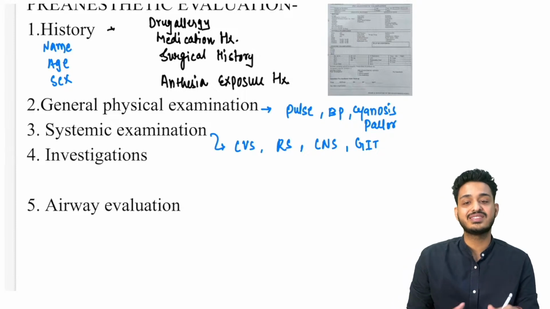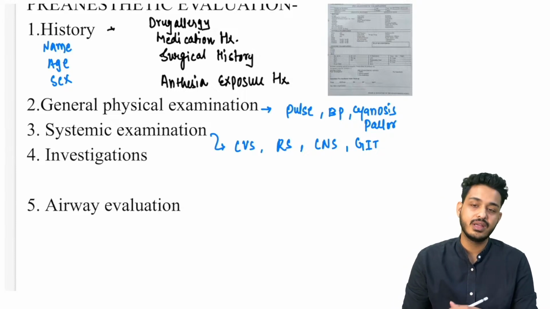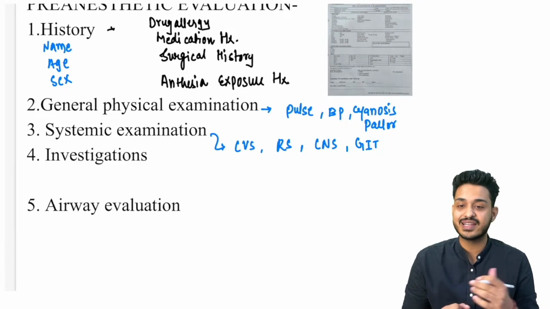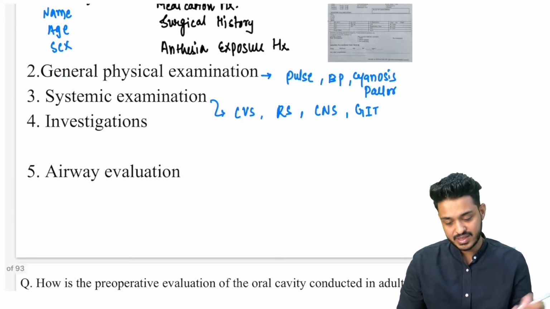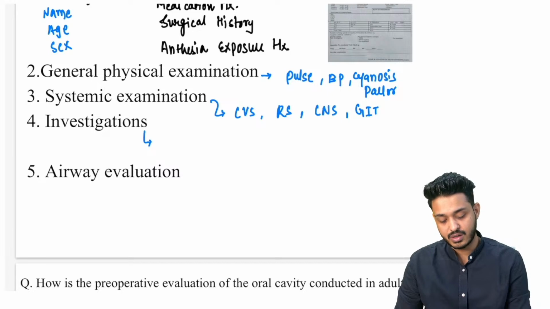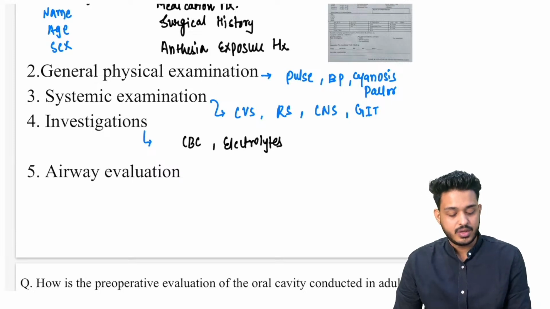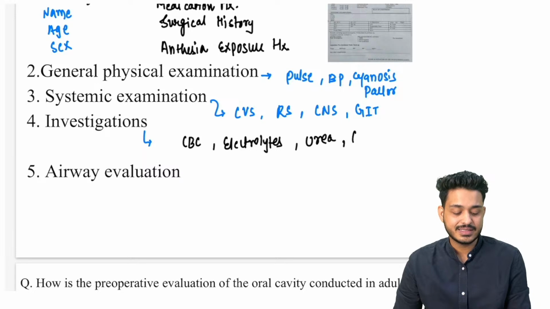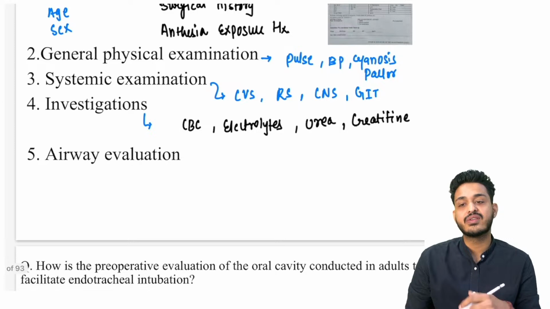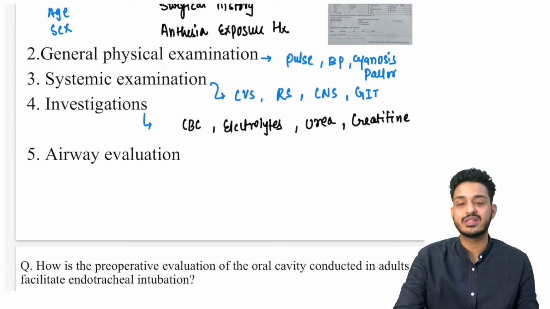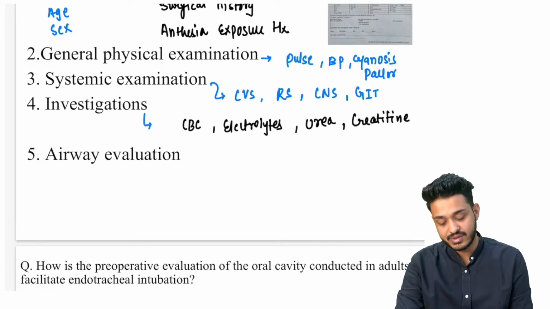So we are going to understand whether the kidneys are working fine or not. If the kidneys are not working fine and creatinine is elevated, we are not going to give a drug that is nephrotoxic. Then we do certain investigations like CBC, complete blood count, electrolytes, urea, creatinine, and LFT. These are the things we do for this patient before giving the clearance. And the most important question that can be asked here is your airway evaluation.